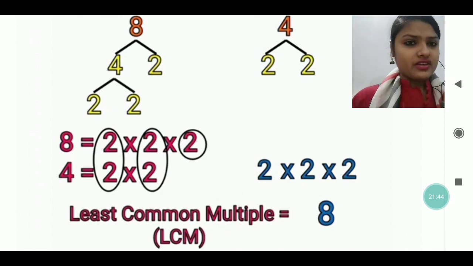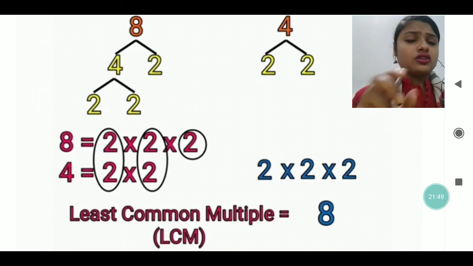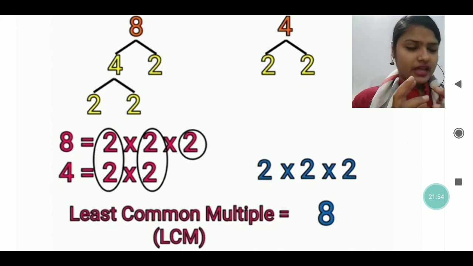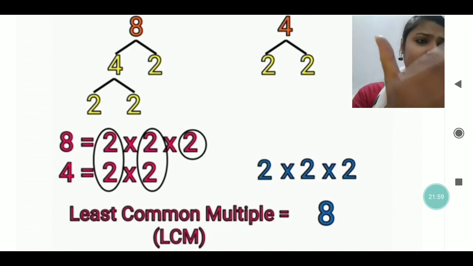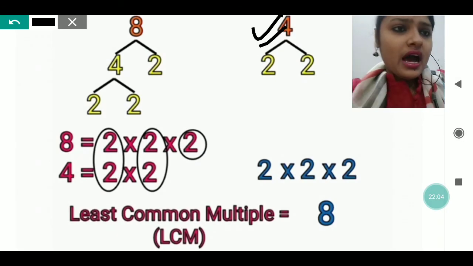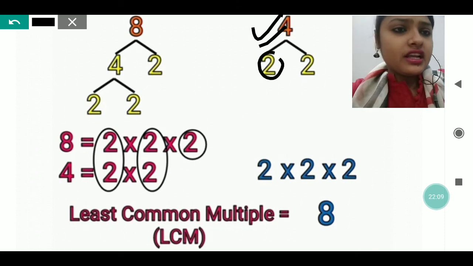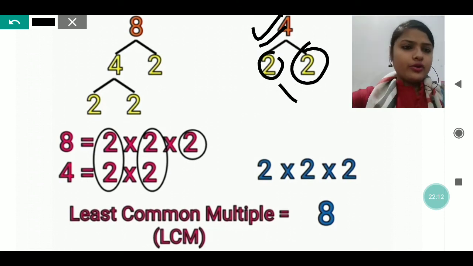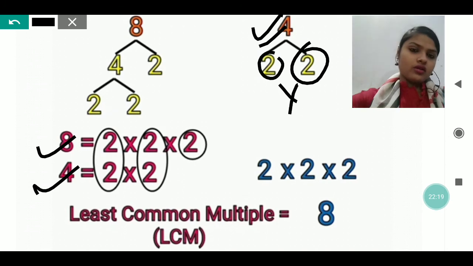So we will not do anything with 2, but we will divide 4 again, and we will write the factors of 4. So the factors of 4 will be 2 into 2. When we do the pairing one, we have to take 2 into 2, and you will again get 4. And this side also you can see the number written, this 4. When you write the factors of this 4, you again get 2 and 2, and 2 into 2 will be 4. Now you write all the numbers separately, the factors of 8 and the factors of 4, both.